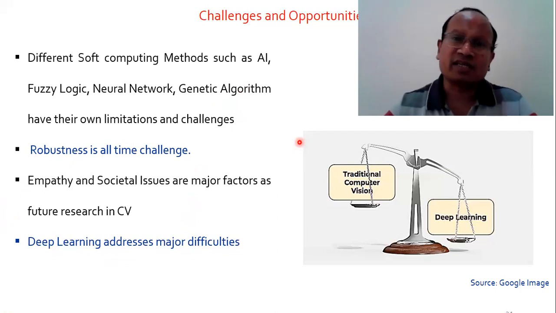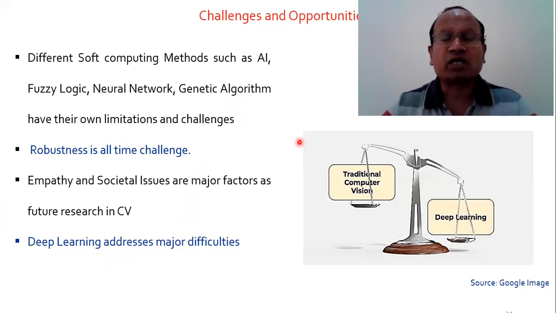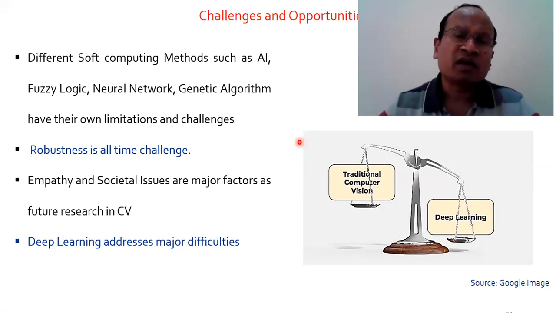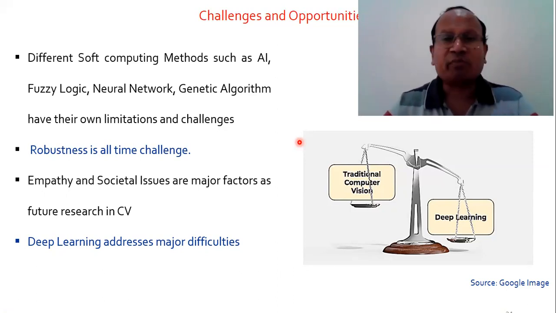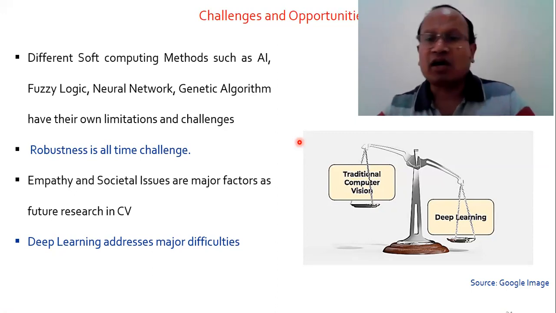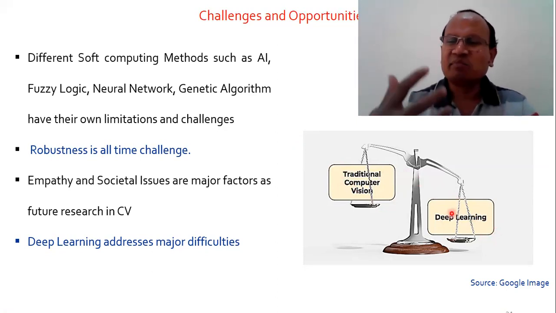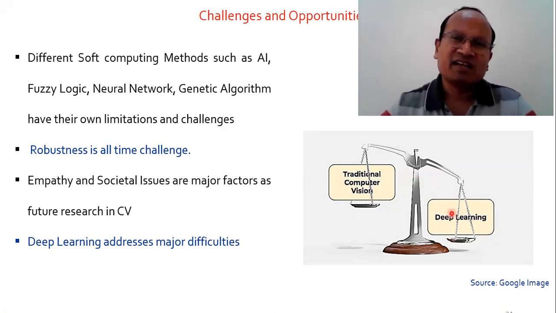Now, deep learning is also not a single term. There are a number of methods which are combined together, called deep learning based methods, which are actually a kind of neural network based methods or other classification methods which are used to train on the data, to learn the data, so that appropriate classification, appropriate understanding, and appropriate decision making can be done. So this lecture is all about traditional computer vision, but when you involve deep learning, it enhances your weightage. It improves the result, it improves the performance.